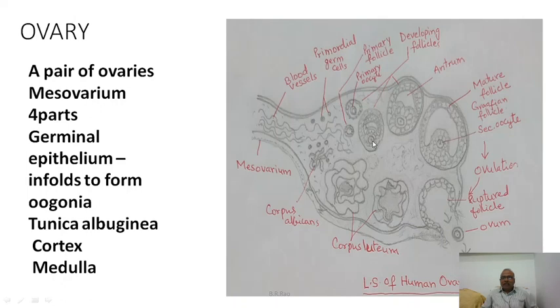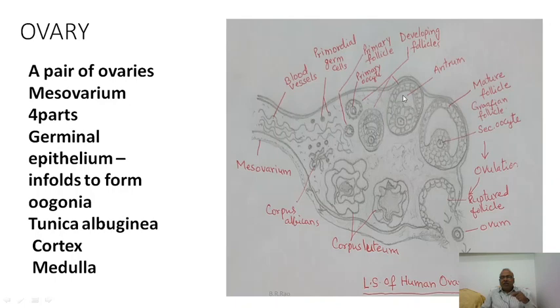And as a result of the secretion of estrogen by the inner theca cells, it completes its meiosis 1, because the oocyte was arrested in meiosis 1 prophase 1, and by the release of estrogen at the time of puberty within this follicle, now the oocyte completes its meiosis 1 and will become secondary oocyte.